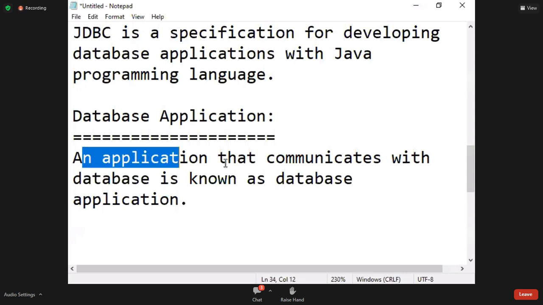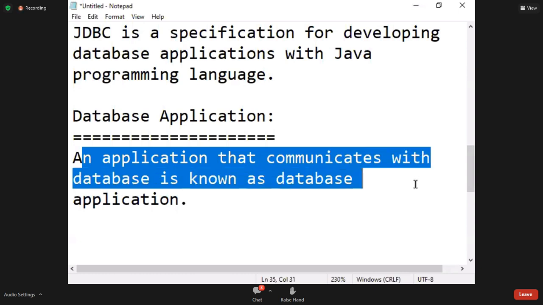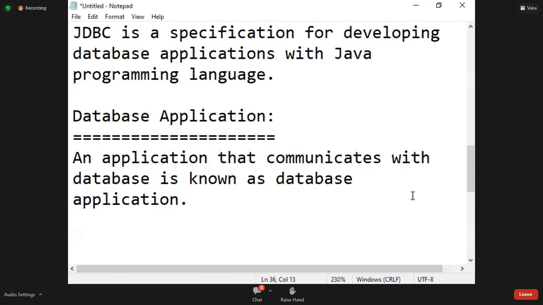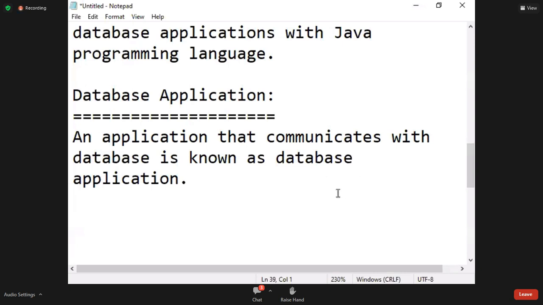An application that communicates with database is known as database application. If any application communicates with database, then that application is called database application. But again here, what is application? What is database required? Next, write it. Application.